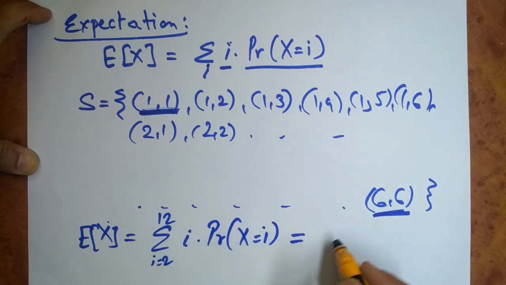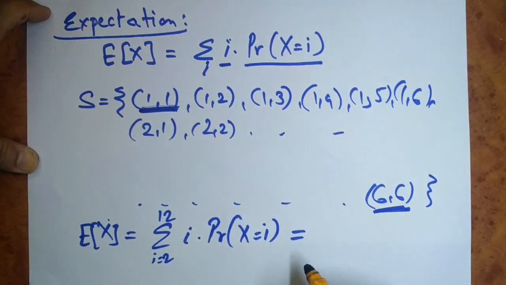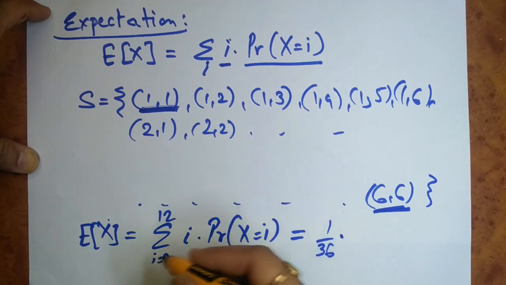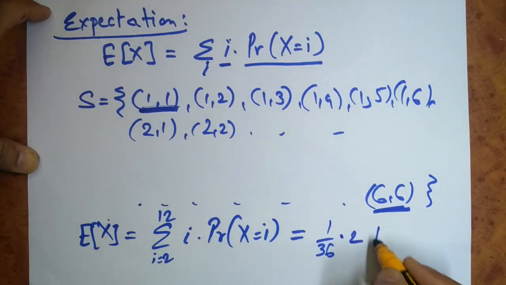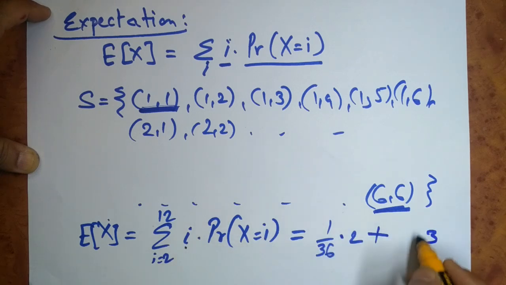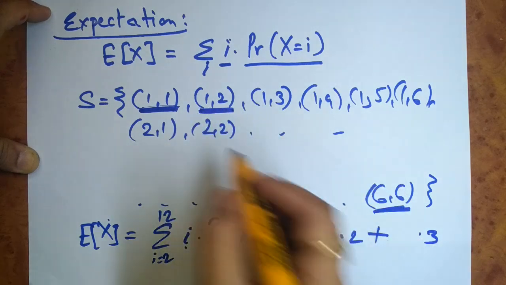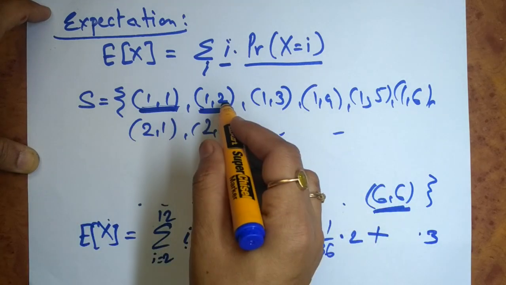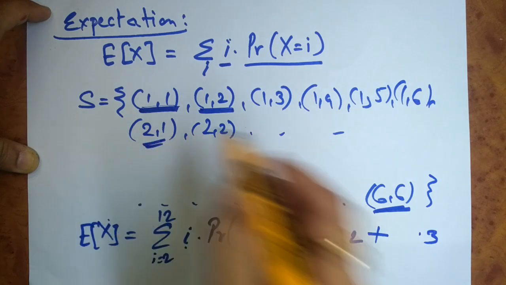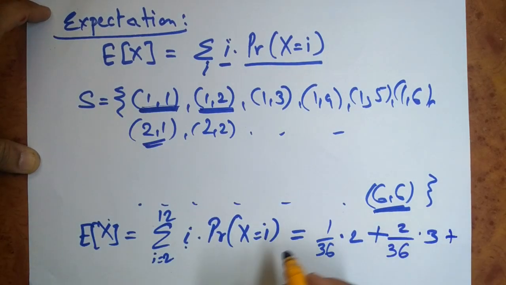For the summation equal to 2, we have only one outcome, so I can write the probability as 1 upon 36 multiplied by the value 2. Similarly, for i equal to 3, there are two ordered pairs in this sample space, 1 2 and 2 1, so the probability is 2 upon 36.